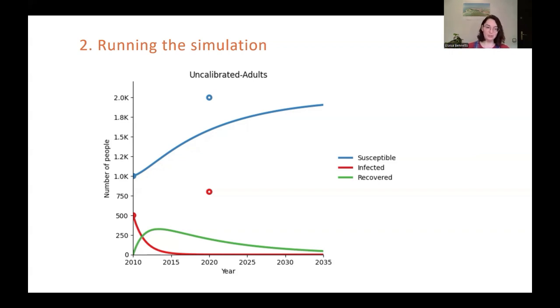Obviously, we've still got a way to go. The simulation isn't calibrated yet, so as you can see, the simulation doesn't quite match the data that we've set. Well, in fact, it doesn't match it at all. These are the blue and red points. We only have data for susceptible and infected, so in this case, we will just be calibrating those 2. We're not going to be able to calibrate recovered because we don't have data. If we did have data on that, then we'd be able to add data points for that as well and calibrate it as well.